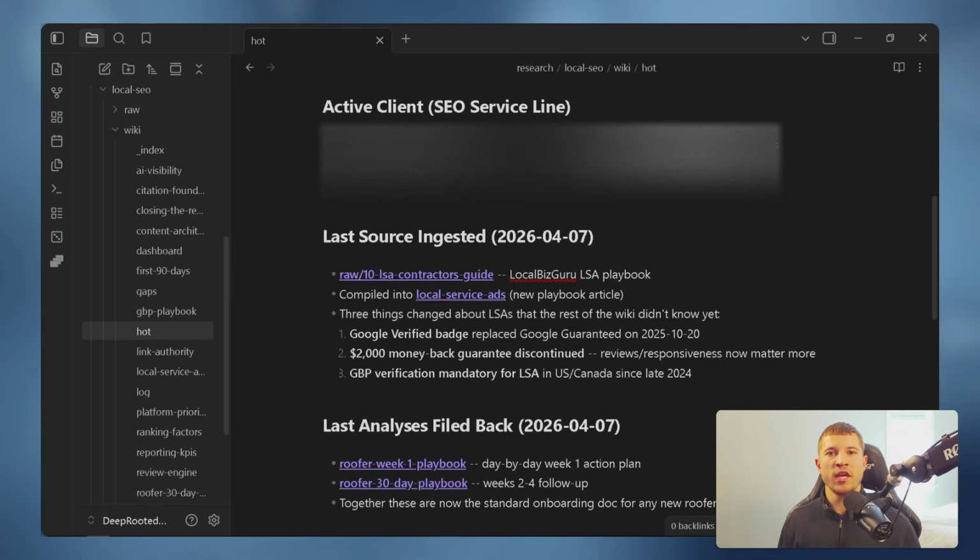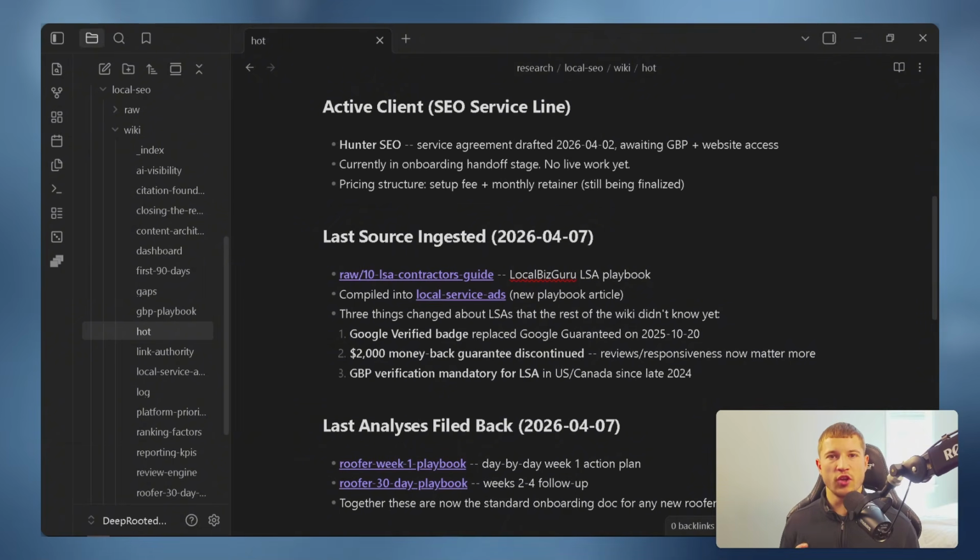Now, most research wikis do not need this, but if your research wiki touches live client details like mine does, definitely drop a hot cache in. I have them blurred out at the moment, but mine has notes from my latest client interaction at the top. So my agent never has to crawl the entire wiki to know what's actually current.